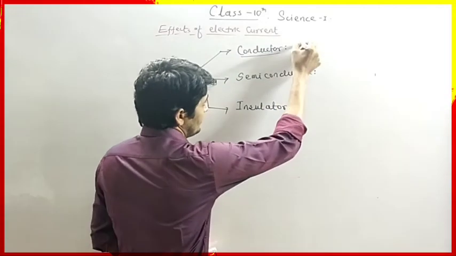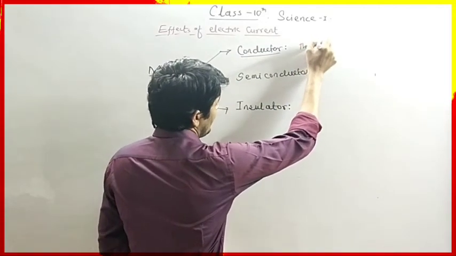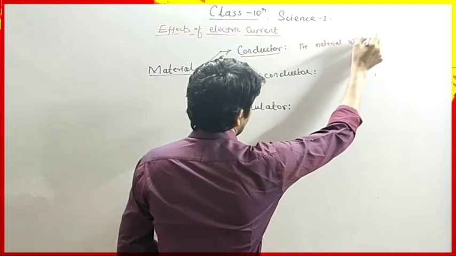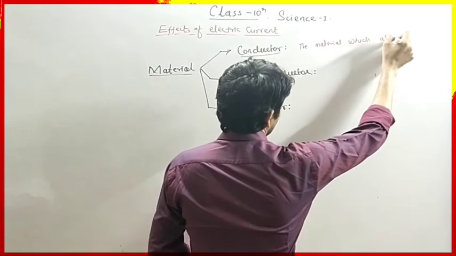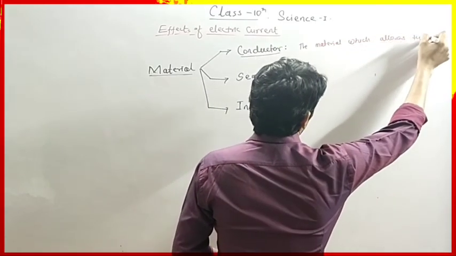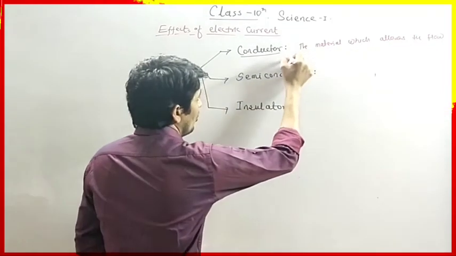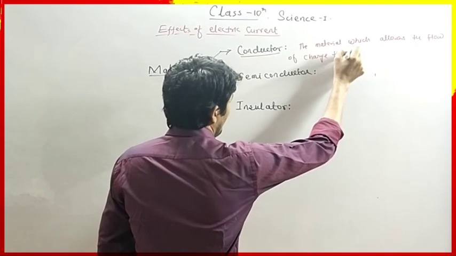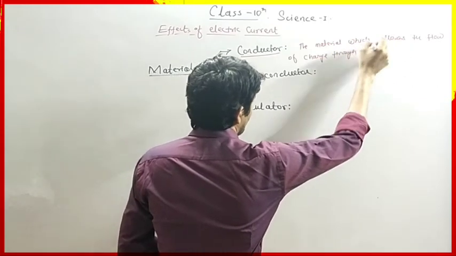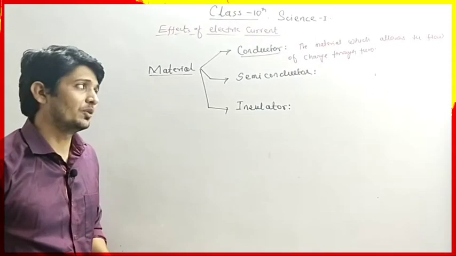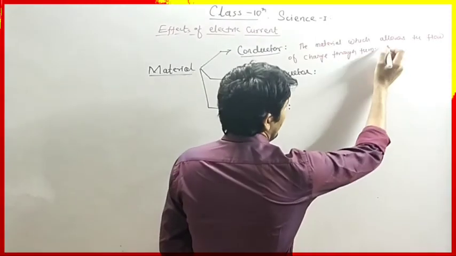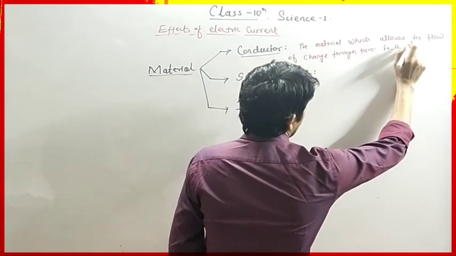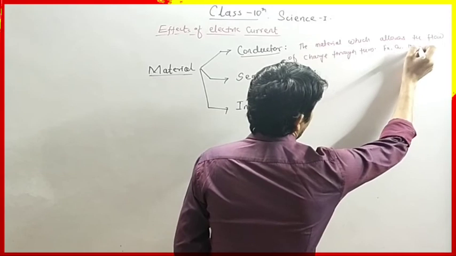So what are conductors? The materials which allow the flow of charge through them are called conductors. For example, all the metals like iron, copper, then we have magnesium.